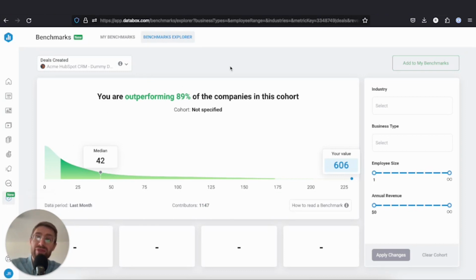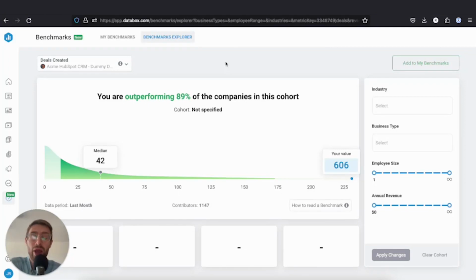And benchmarks are valuable because a lot of times you want to know things like, is my cost per click too high? Are we paying too much for ads or above average? Is my traffic as good as other SaaS companies, or could it stand to be improved? Is my close rate good? And benchmarks help you answer these questions and more.